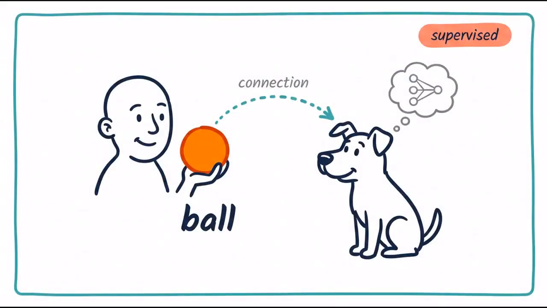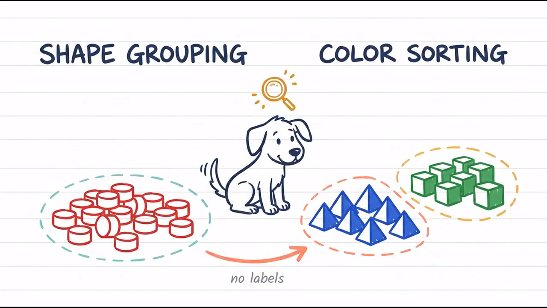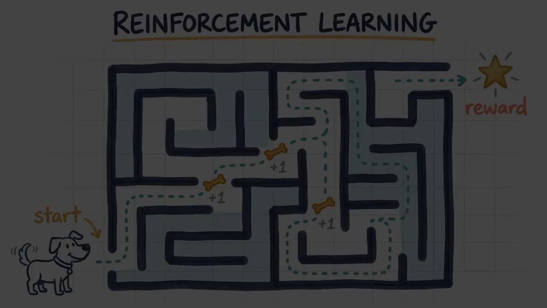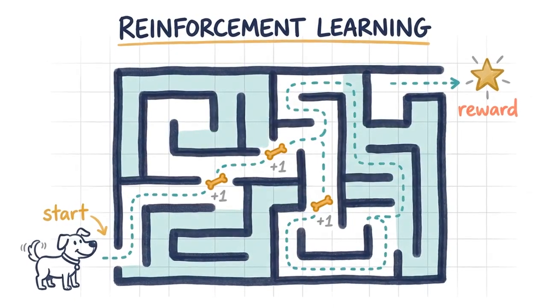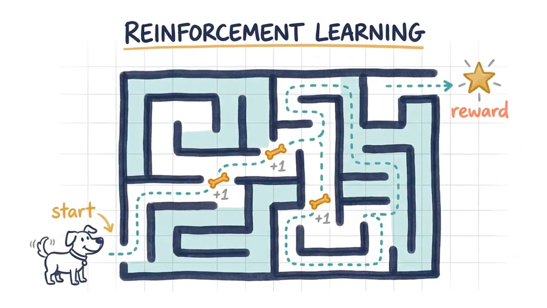Imagine teaching 3 different dogs to retrieve a ball. The first learns by watching you hold up a ball and say ball until it makes the connection. The second is left in a playroom, grouping toys by shape and color on its own. The third explores a maze, receiving a treat for every step closer to the exit.